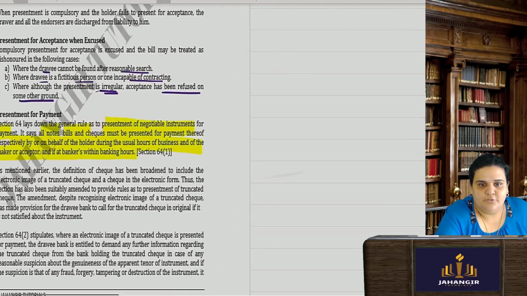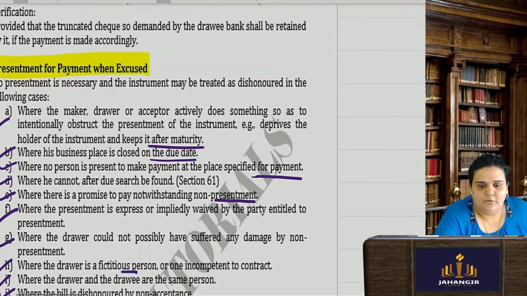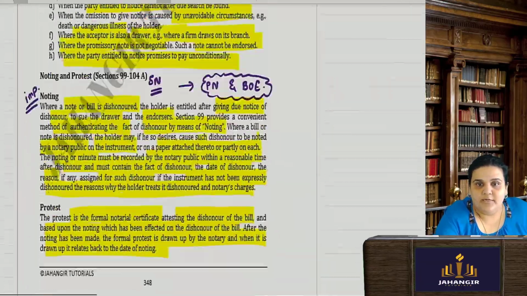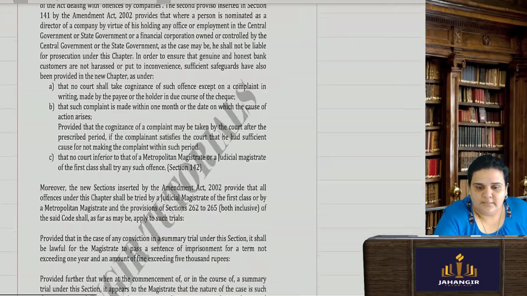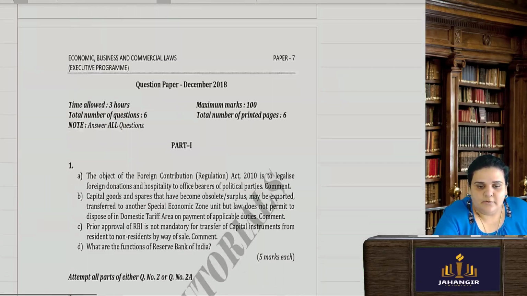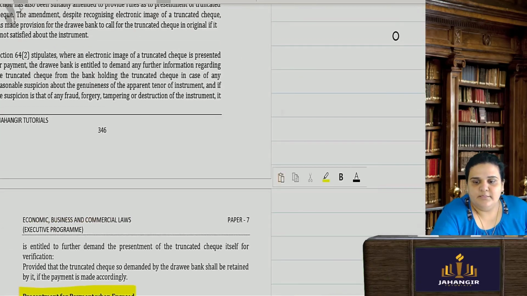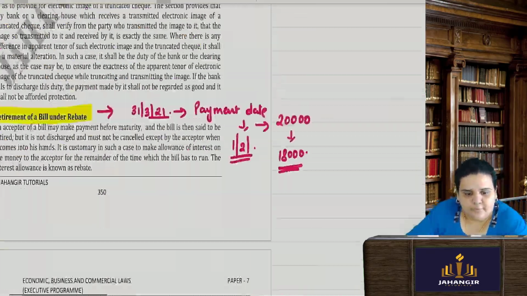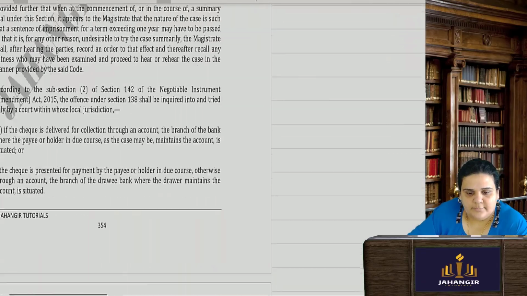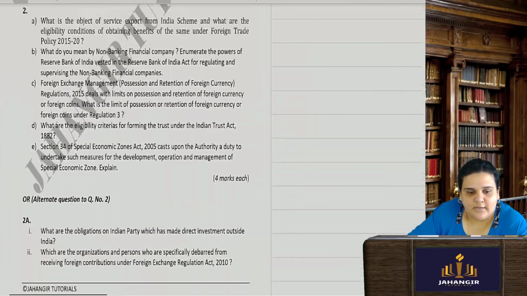So with this I complete my entire chapter of negotiable instruments, which we have done in parts so that it becomes easy for you all to refer from the module and study the theory. Then I had put in some exam questions. So let's go through those exam questions and see what they actually ask.